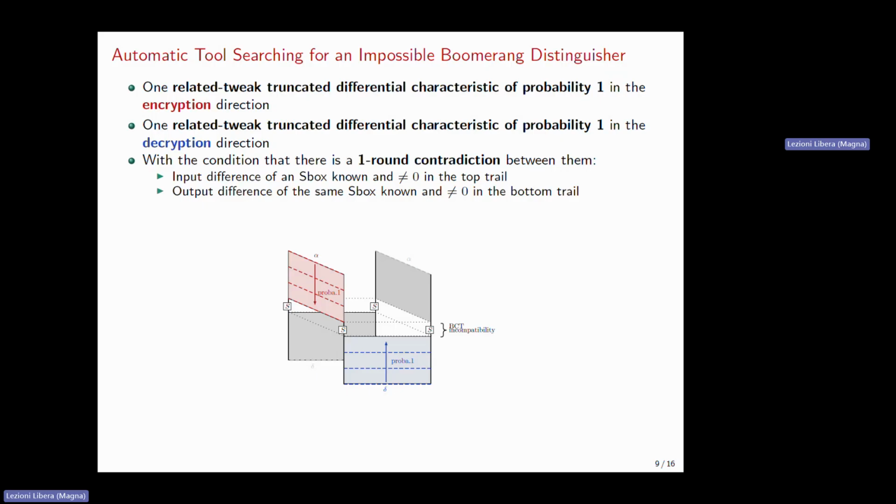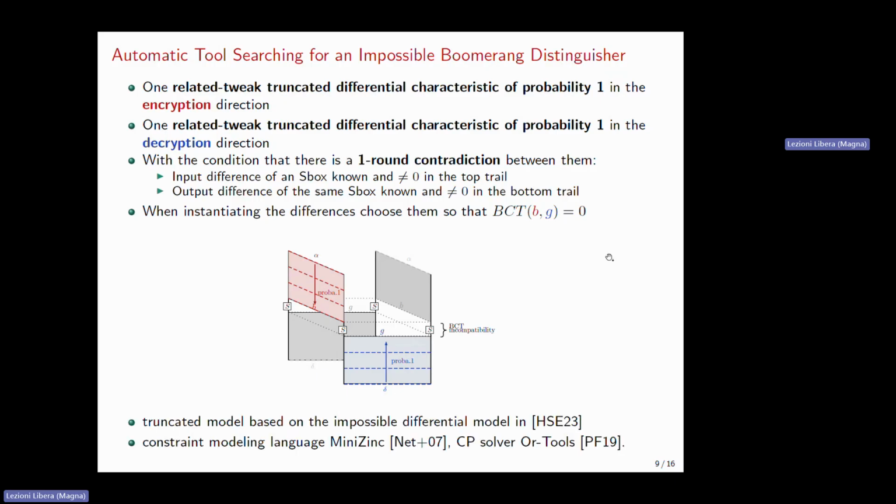Once we have this, we ask for a truncated solution from the model, and we next instantiate the differences so that the BCT of our exact differences is actually equal to 0. Regarding the details of our model, we base ourselves on the impossible differential model proposed at Eurocrypt 2023. We use MiniZinc and the CP solver OR-Tools.